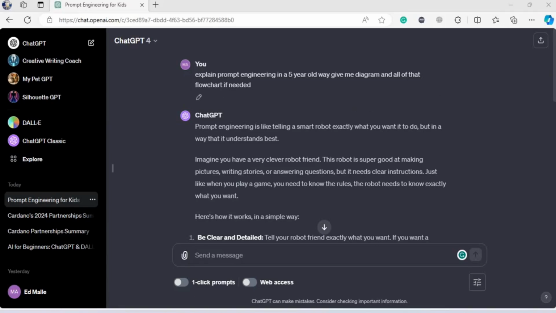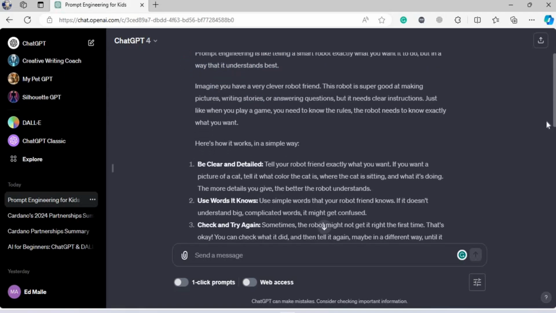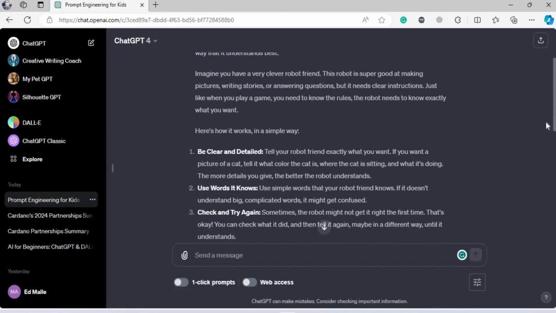What is prompt engineering? So what I did is that I asked ChatGPT 4 what prompt engineering is, and I said explain it to me in a 5-year-old's way with diagrams, flowcharts, whatever you want. This is what ChatGPT said. Prompt engineering is like telling a small smart robot exactly what you need to do with it, but in a way that it understands the best. So, folks, I'm not going to read all of this through because even you can search it on GPT. You want me to explain that, that's why you have paid for this course.